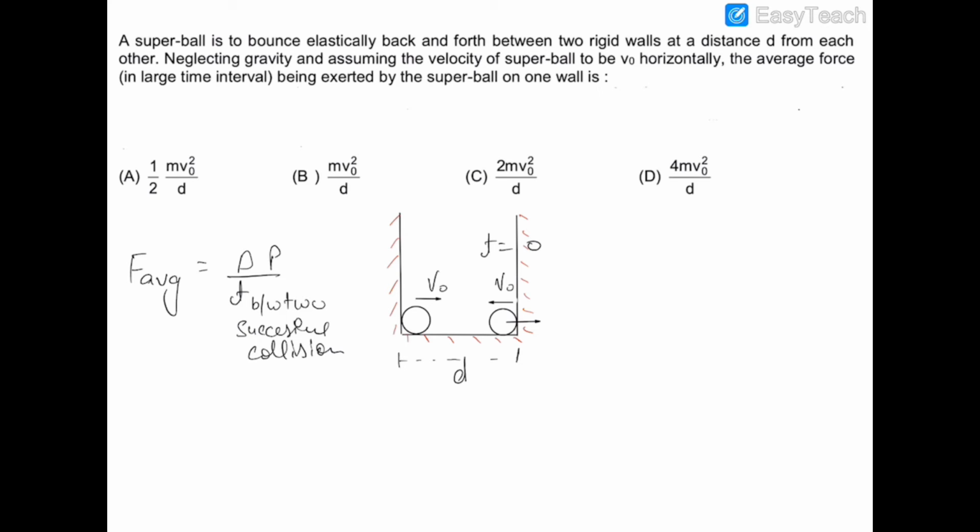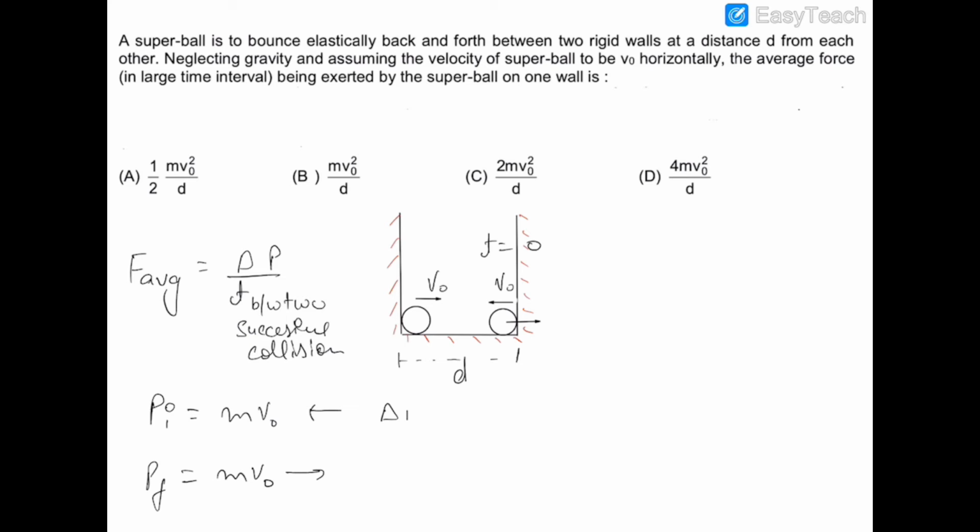So the initial momentum P initial of the ball was mv0 towards the left hand side, and the final momentum of the ball when it was striking this wall again was mv0 but towards the right hand side.